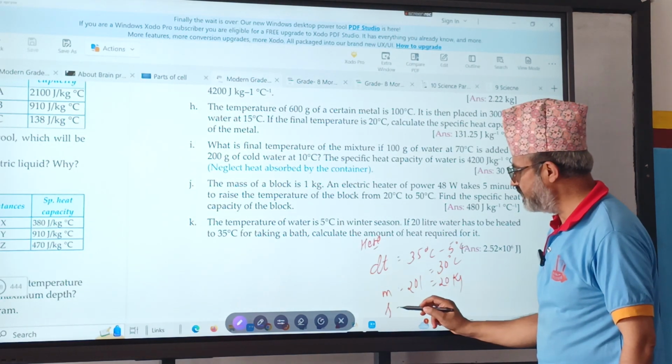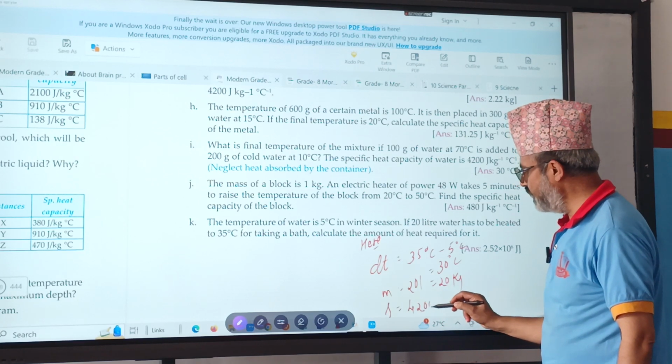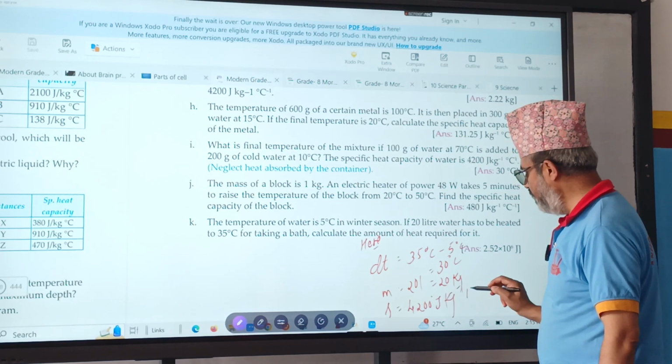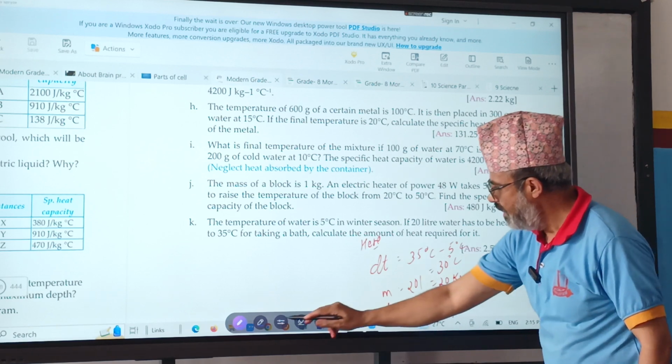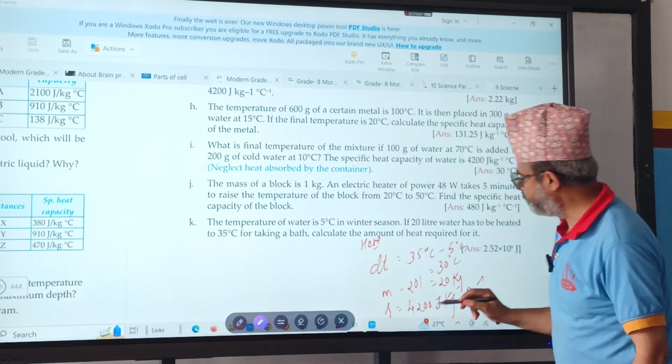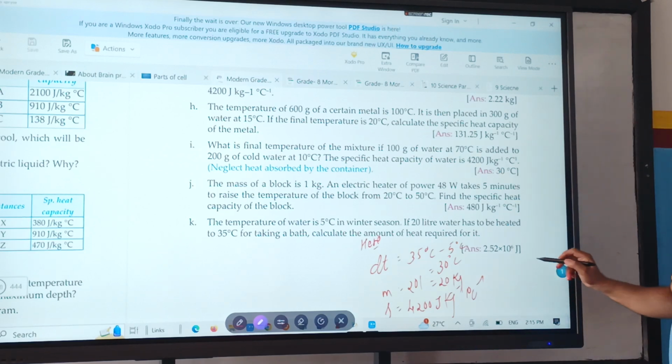Then specific heat is 4200 joule per kg degree centigrade. Then to calculate Q, Q equals m s dT. I think this is a very easy sum, right? Is it the easiest sum we have done till now? Got the idea how to do this?